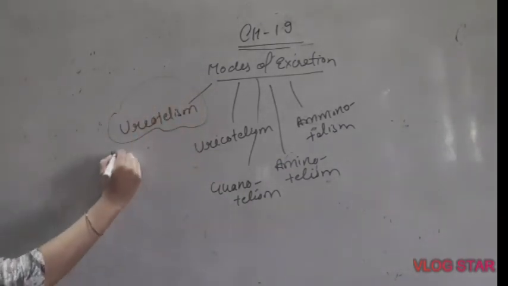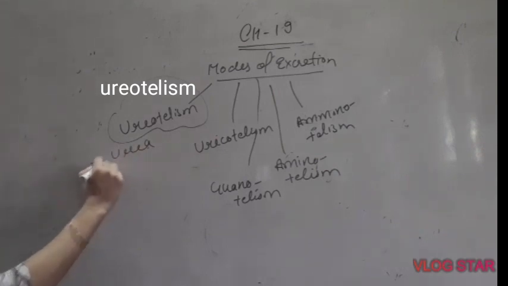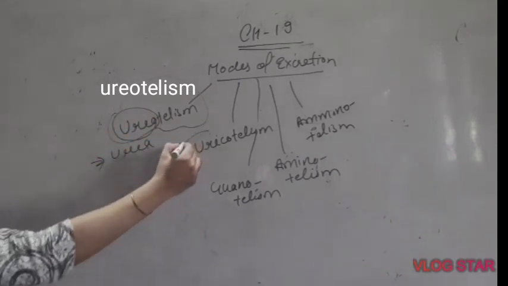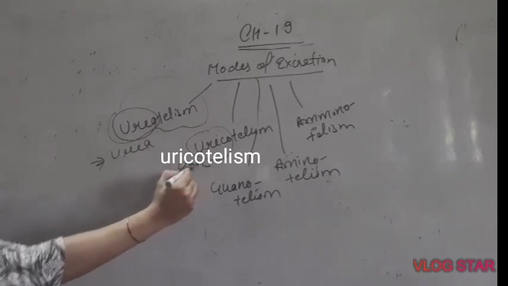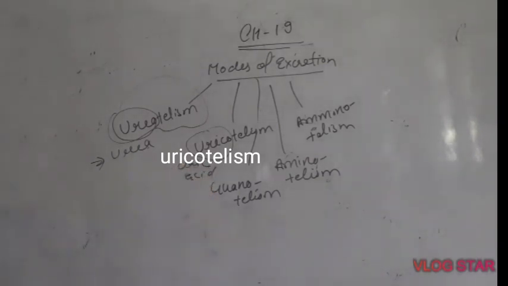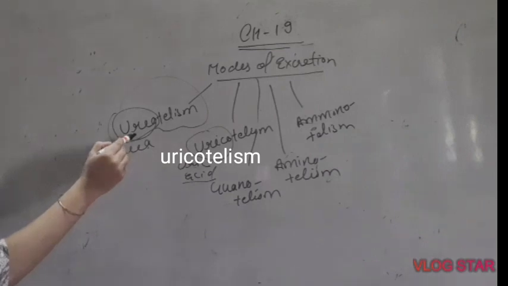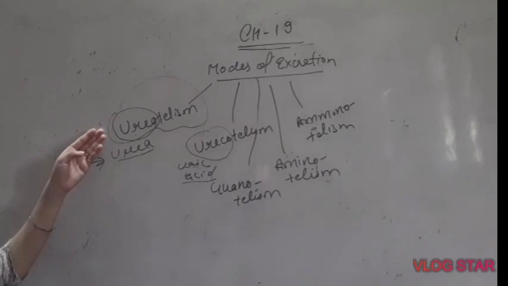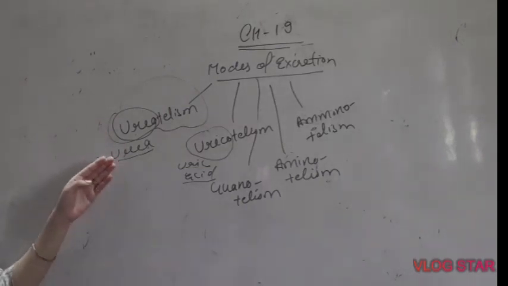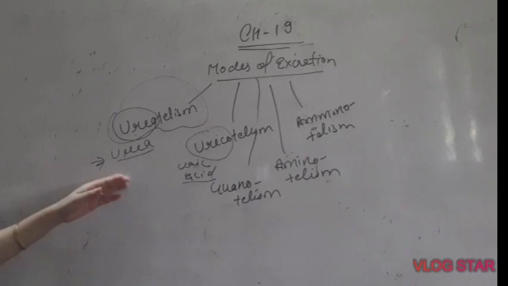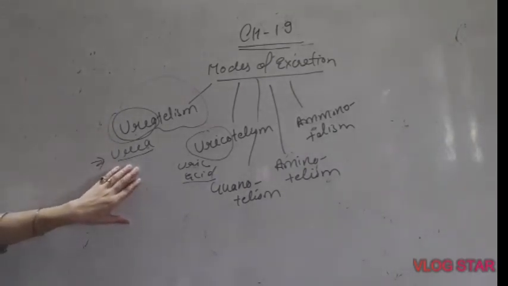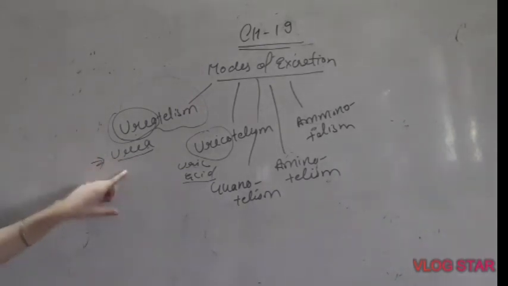Ureotelism is what? It is the process of removal of urea from the body. In ureotelism, urea is excreted from the body, and in uricotelism, waste is excreted in the form of uric acid. In ureotelism, urea is excreted as a metabolic waste. This ureotelism is particularly done by humans. Examples, the organisms who perform ureotelism, they are humans, earthworm,